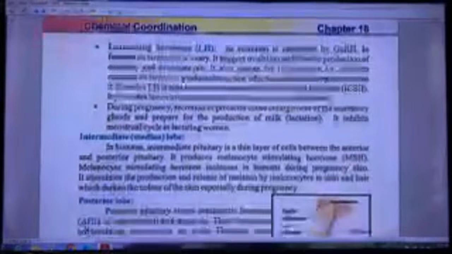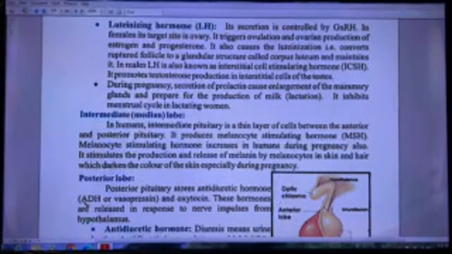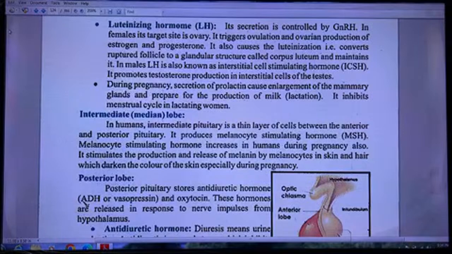Luteinizing hormone. Its secretion is controlled by gonadotropin releasing hormone. In females, a target site is ovary. It triggers ovulation and ovarian production of estrogen and progesterone.